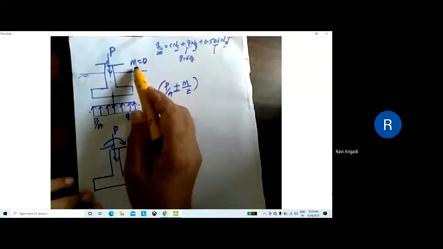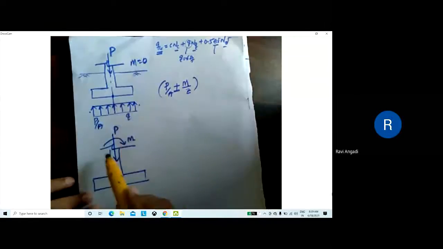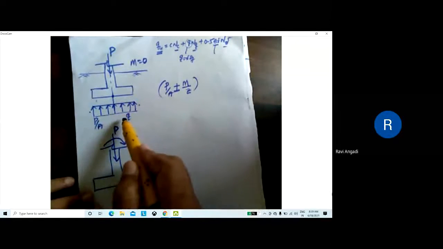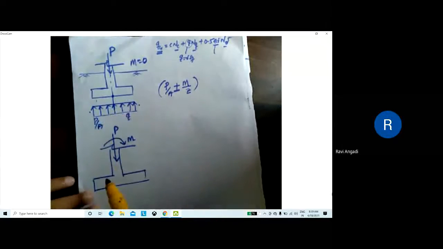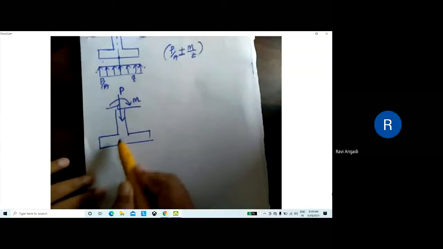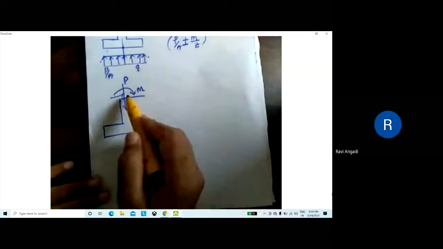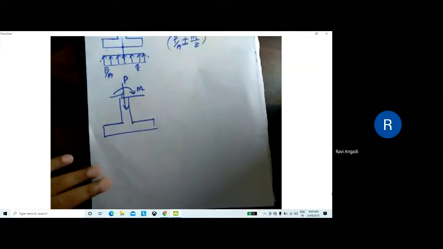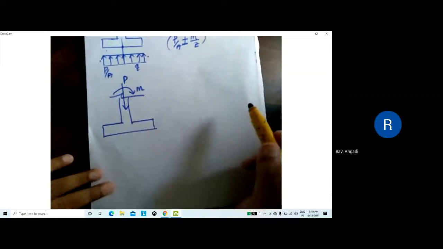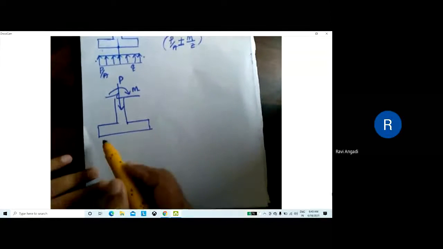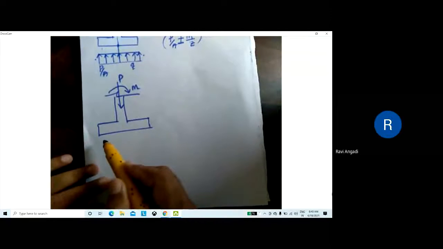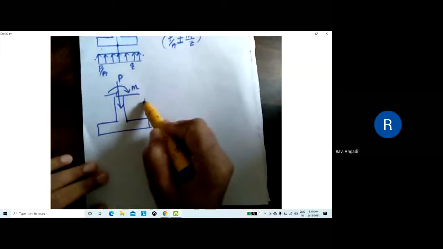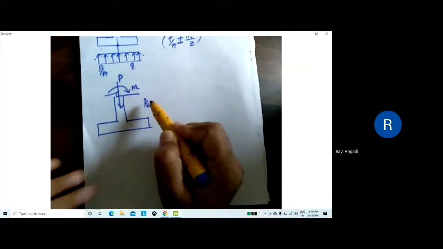In the first case, when the moment is 0, the pressure distribution under the footing was uniform. In the second case, when it is subjected to moment along with the direct load, the pressure distribution you can write here for the different cases.